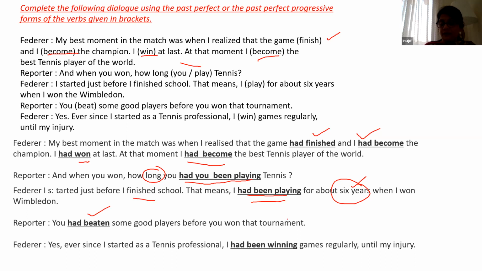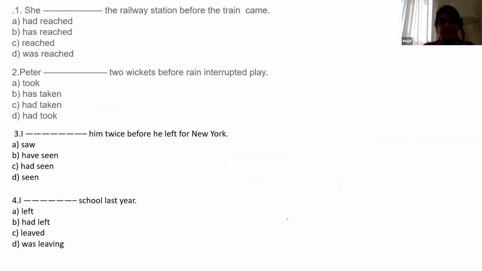Okay. Now, let's go to the next slide. Acha, these are extra exercises, children. You don't need them for the textbook, just for your practice. Now, here the options are given. Choose the right option. She had reached the railway station before the train came. This is had reached. This is not has reached, this is had reached. She had reached the railway station before the train came.